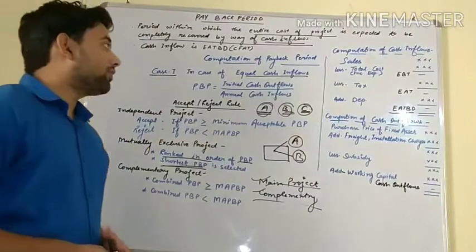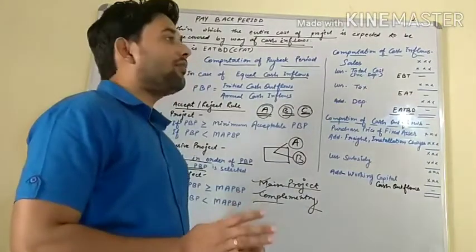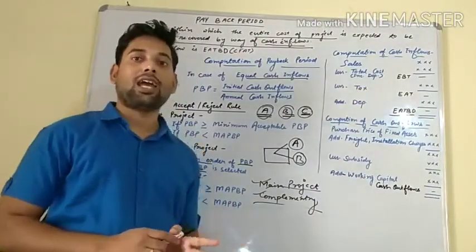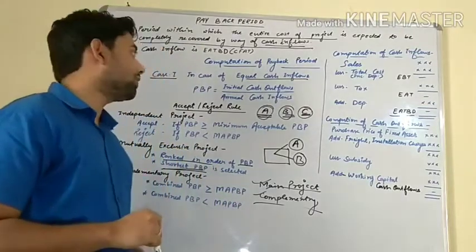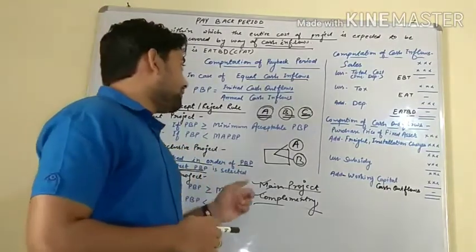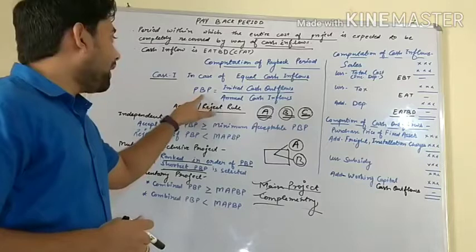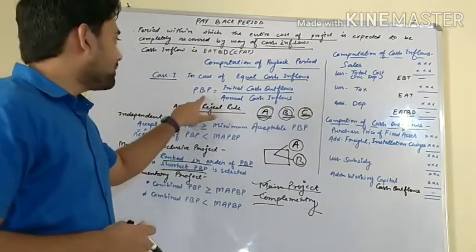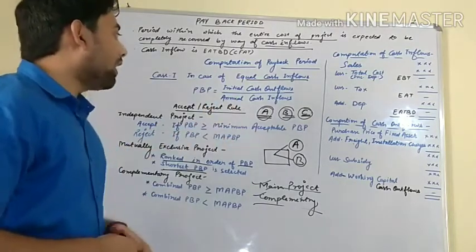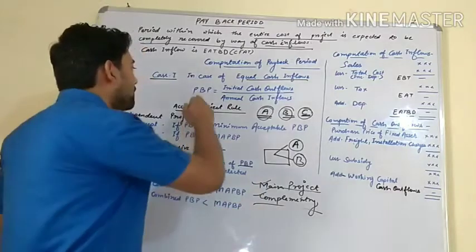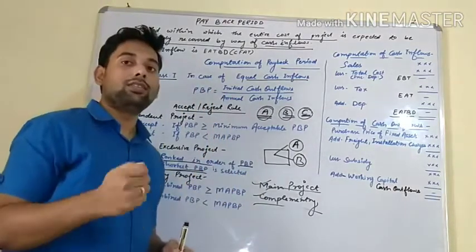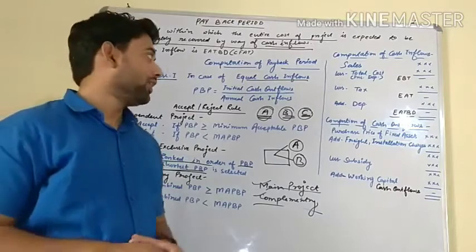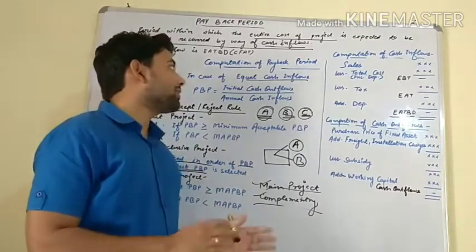What are the demerits? The first demerit is that it ignores the time value of money. The second is that we see the payback period, but cash inflows are earned continuously after the payback period, and we ignore that in this method. Okay, so there are two merits and two demerits.